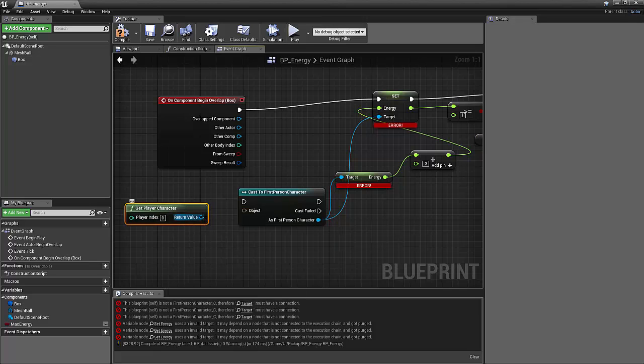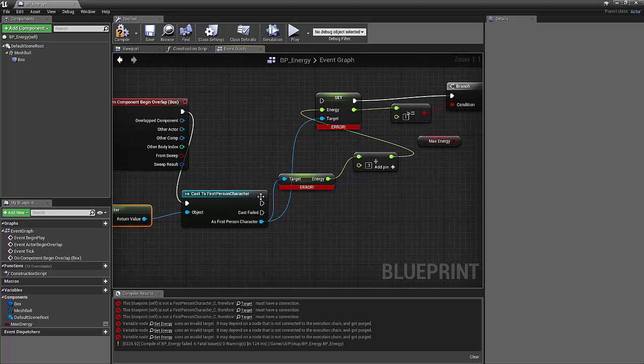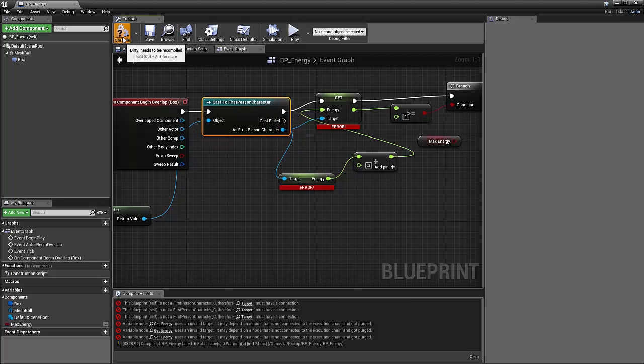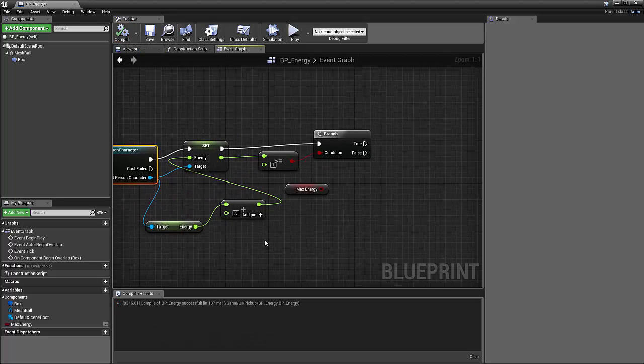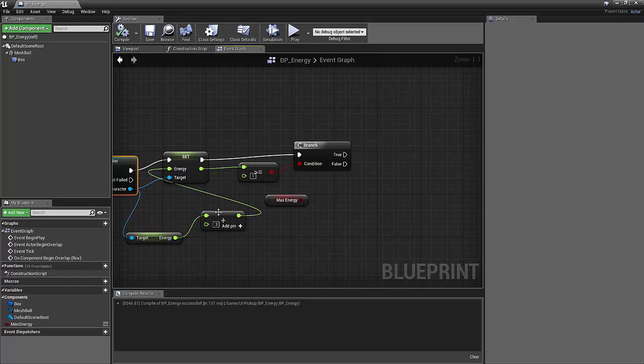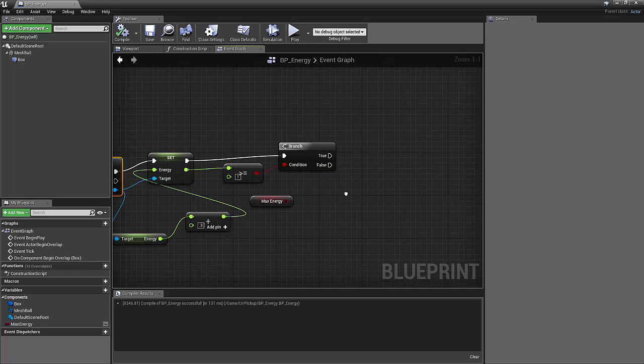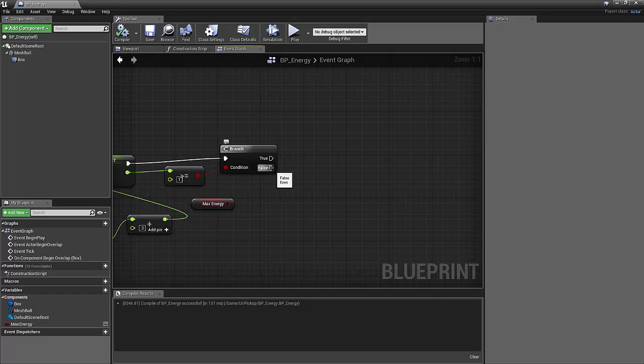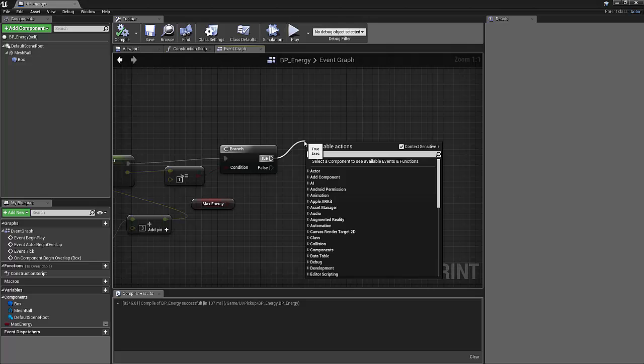I think that's what's missing. Let's hook this up right. All right, errors going away. Excellent. So now if it's equal to our max energy, if it's true, then we should